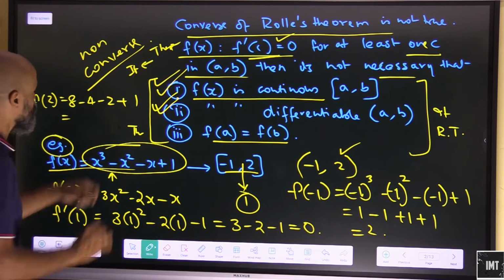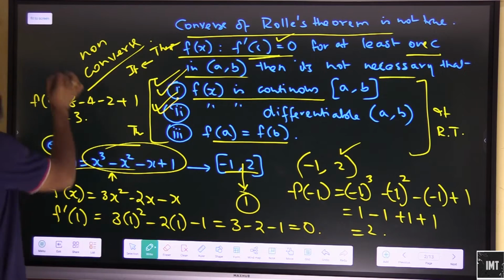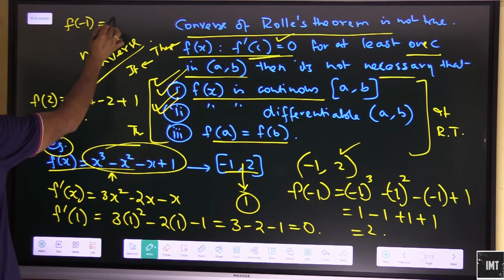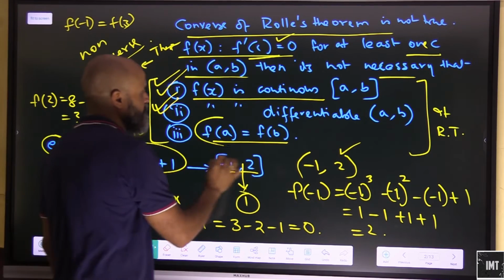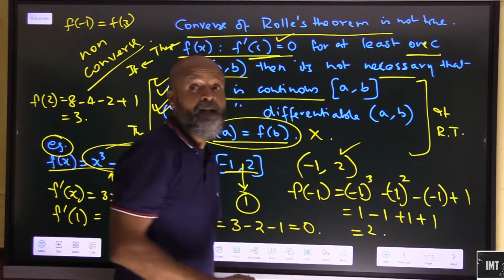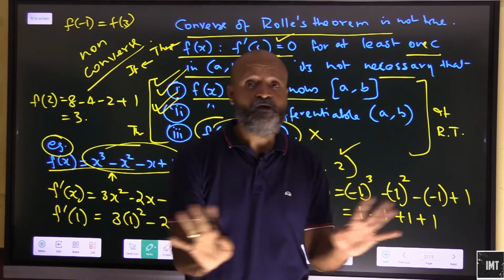4 minus 2, that is 2, 2 plus 1, that is 3. So obviously f of minus 1 is not equal to f of 3. So look at this, this condition is not getting fulfilled. It might or it might not, but there is no theorem.